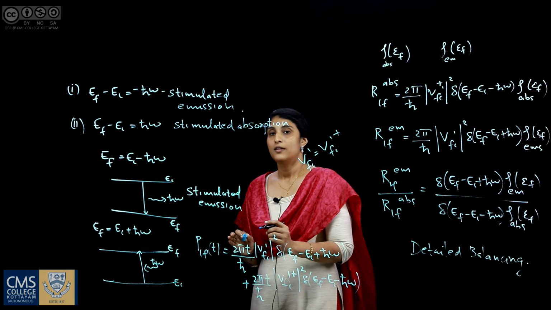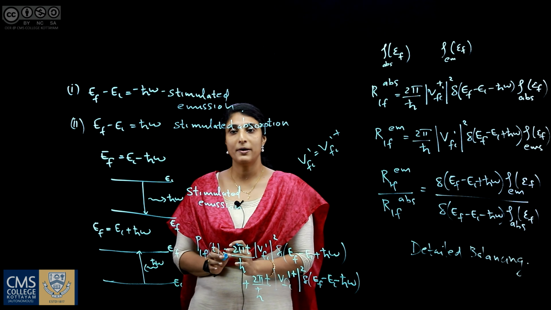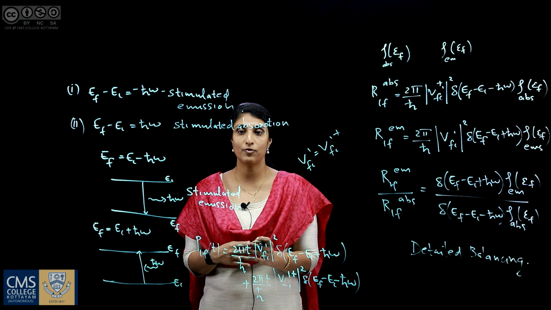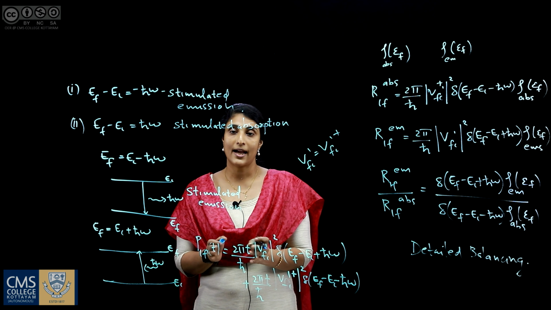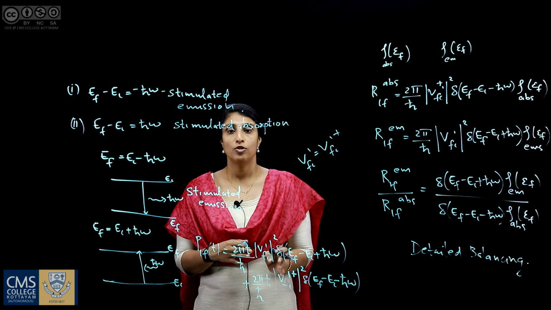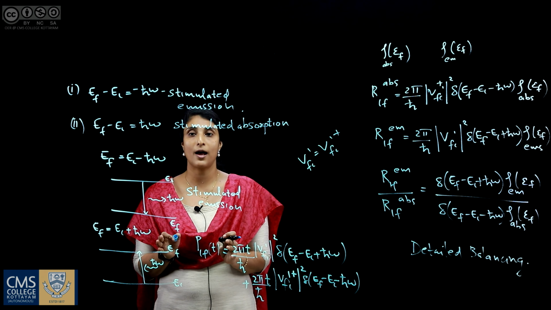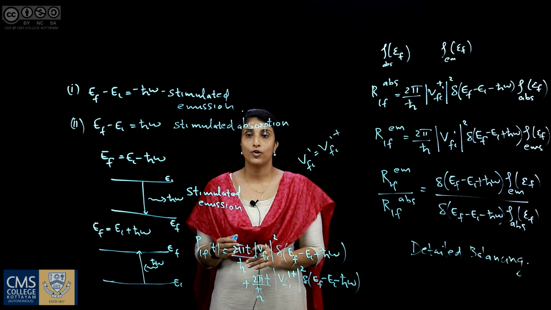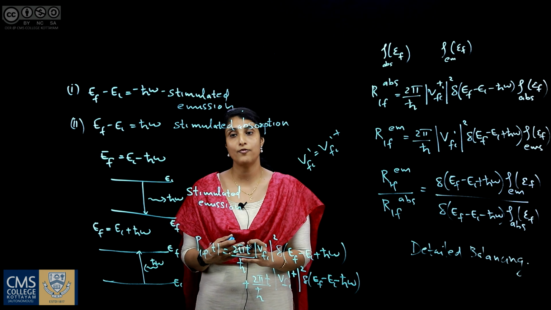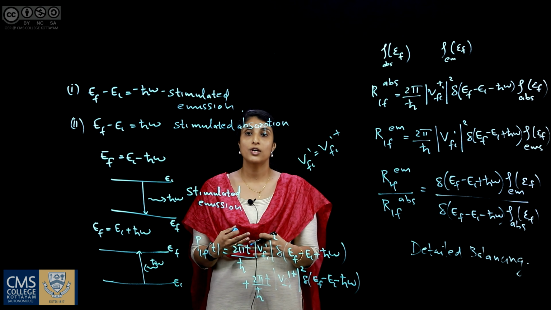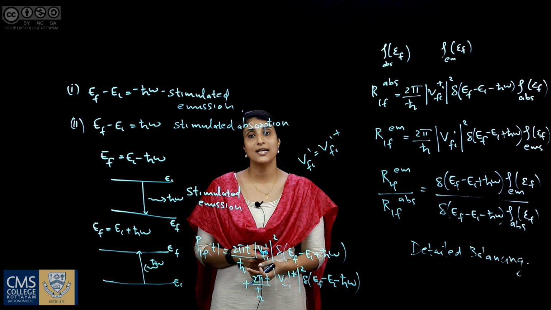So, in the case of constant perturbation, we know that due to the perturbing field, energy is neither removed from the system nor transferred to the system. But here in the case of harmonic perturbation, the system absorbs a photon of energy h bar omega due to the perturbing field, or it emits a photon of energy h bar omega.